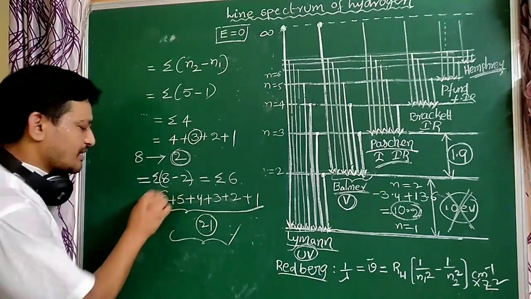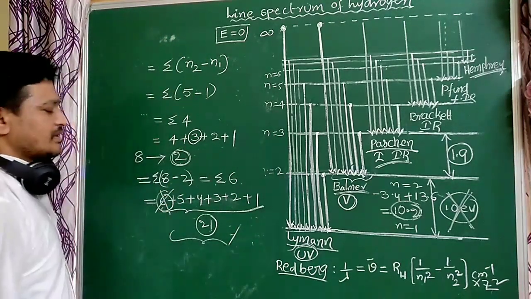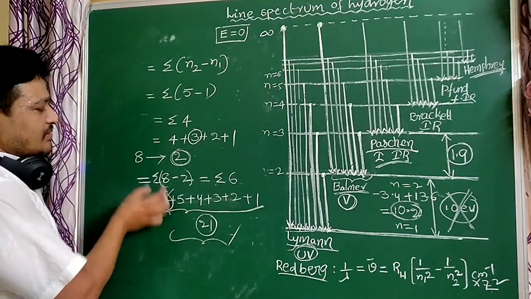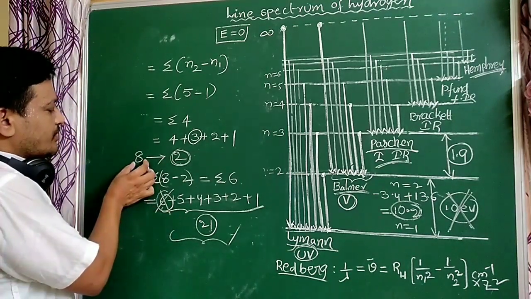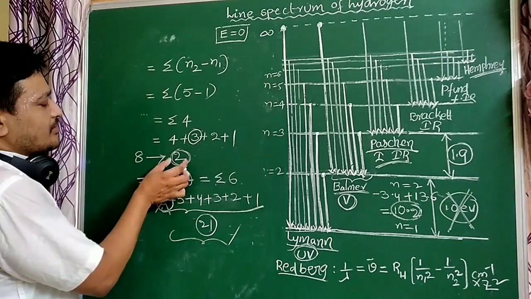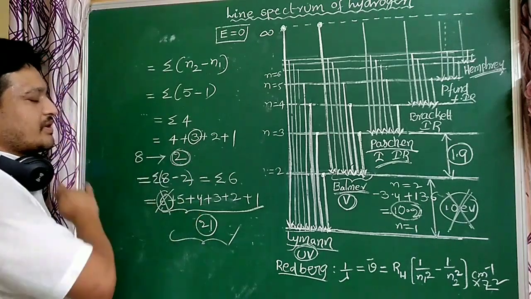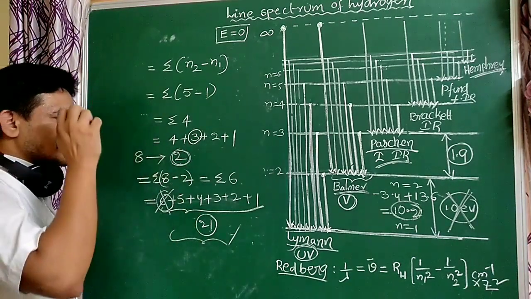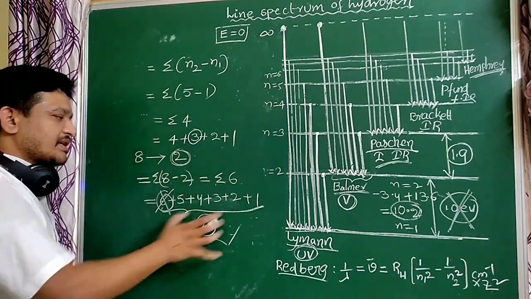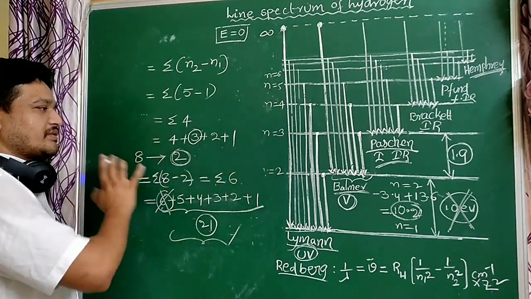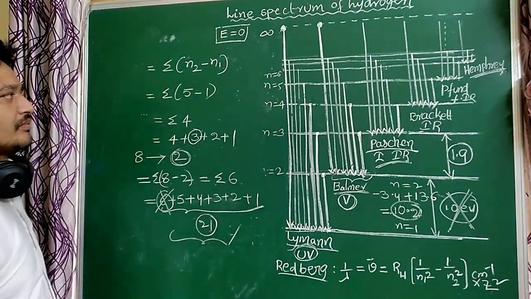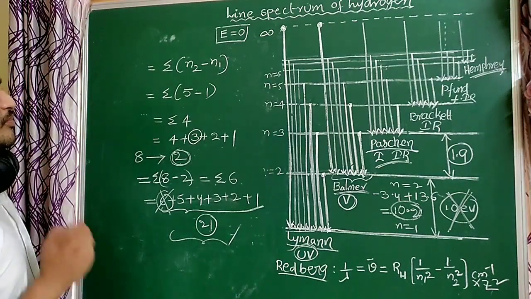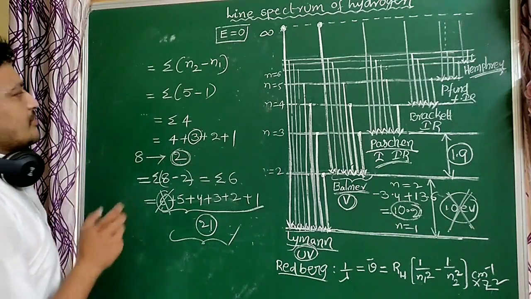So 6 is not correct. These are Balmer series. Why? Because the electron came from the 8th orbit to the 2nd orbit. The electron did not come to the first orbit. So here Lyman series lines are 0. This is very important, students. One more important example is there here.